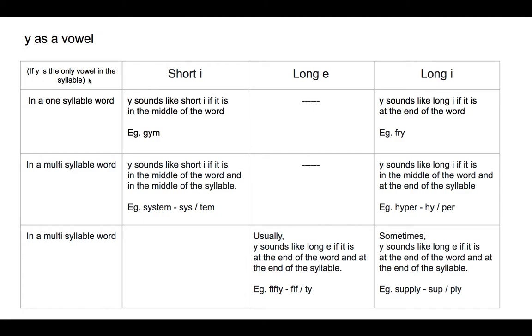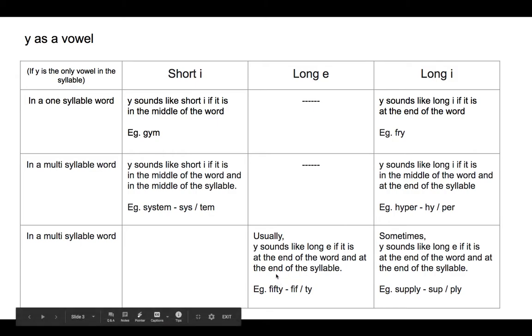If Y is the only vowel in the syllable in a multi-syllable word, usually Y sounds like long E if it is at the end of the word and at the end of the syllable. For example, easy.